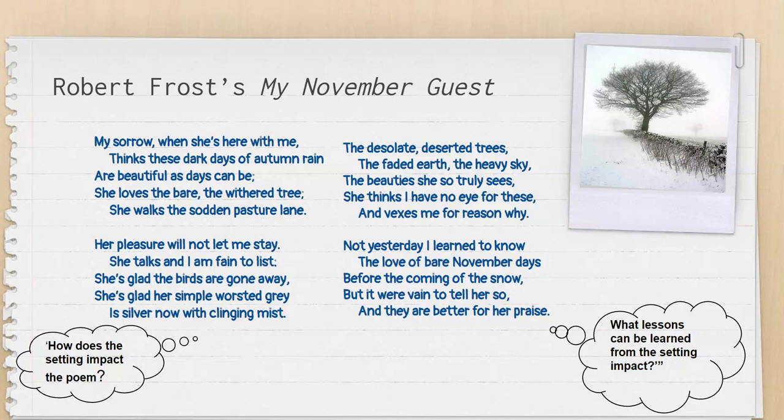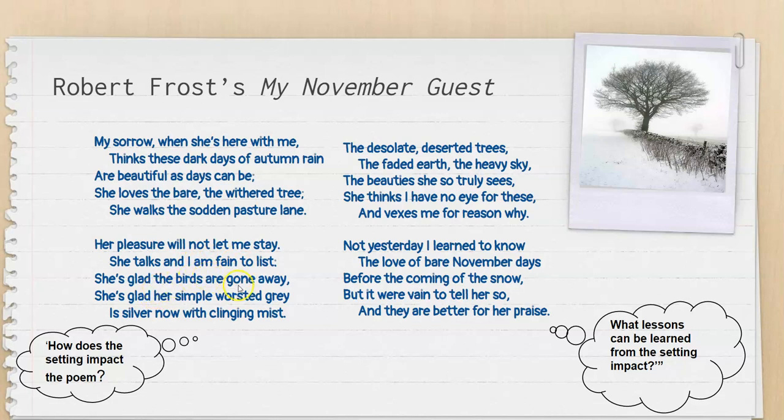But the author also shows us that his guest really truly loves this time of year. The author uses such words as she loves and beautiful, and the author provides examples of what she likes about this particular time of year. She loves the bare withered trees. She walks the sodden pasture lane. So she's outside walking in these saturated wet fields. Her pleasure will not let me stay. She talks and I'm fain to list.